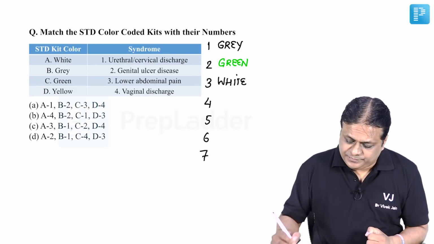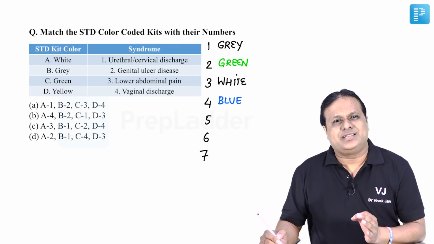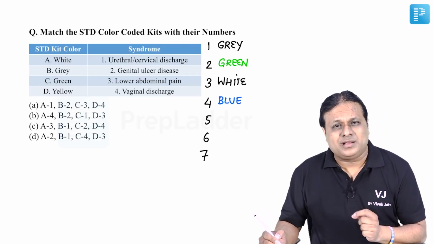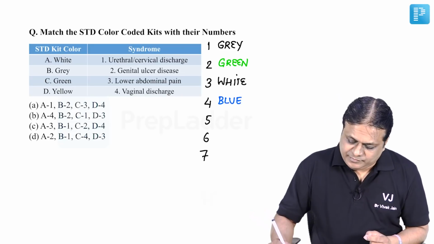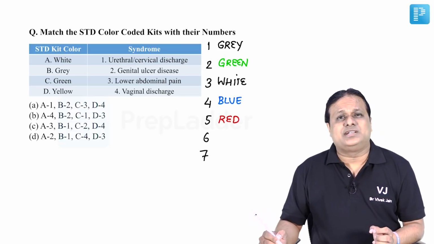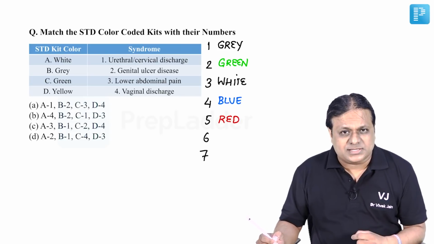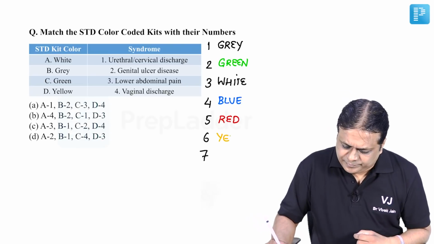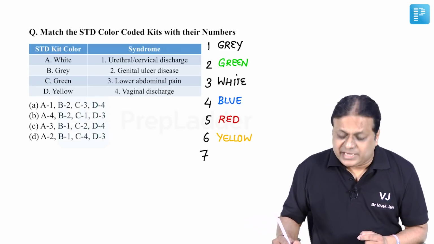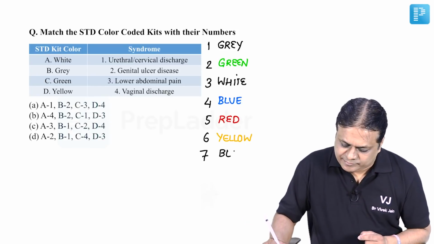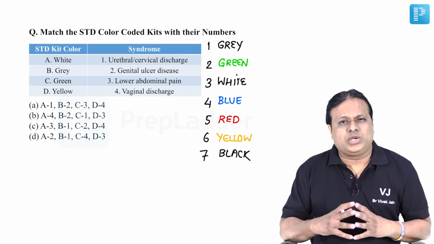Kit number 4 is blue. This also covers genital ulcerative disease, which is non-herpetic but allergic to penicillin. Kit number 5 is red. This covers genital ulcerative disease but which is herpetic, related to herpes. Kit number 6 is yellow. This covers lower abdominal pain, PID. And kit number 7, black. This covers inguinal bubo. So now the question becomes easy.